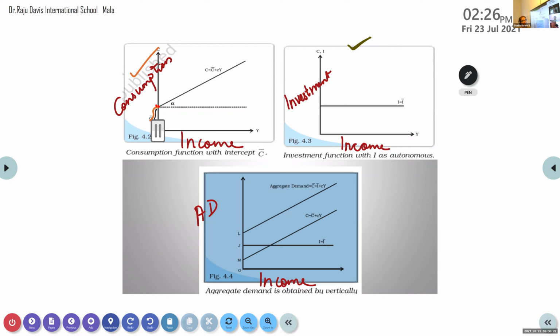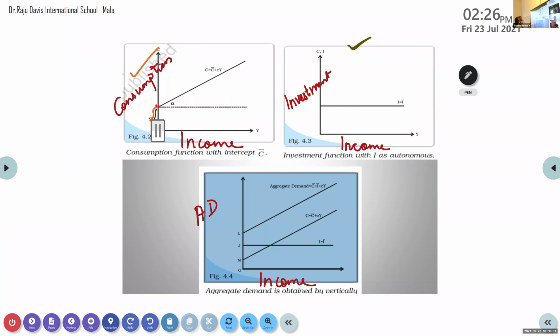Any idea? Because it is independent. Yes, very good. It is independent of income. So I feel that now again I should tell all these things. C bar is what, I bar is what, right? Okay. Now, this orange line, what I have ticked, that is the consumption function.